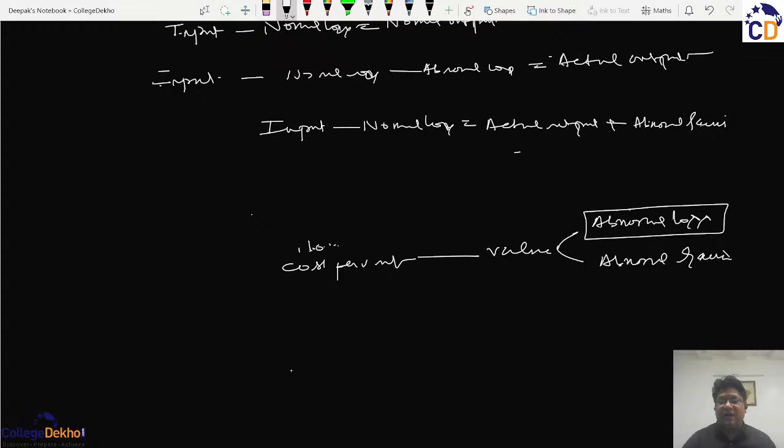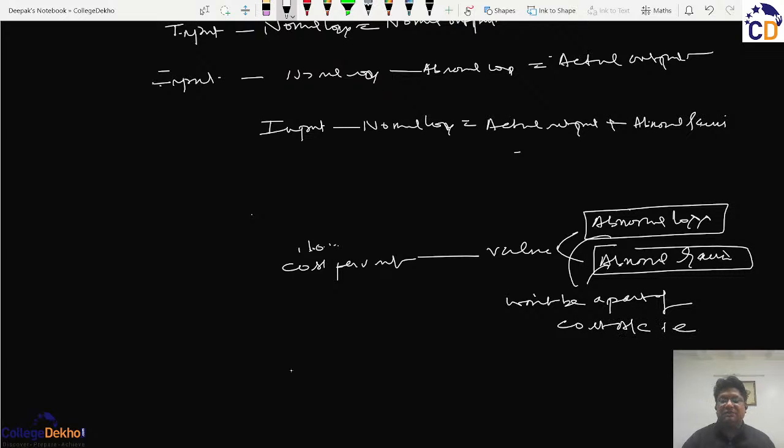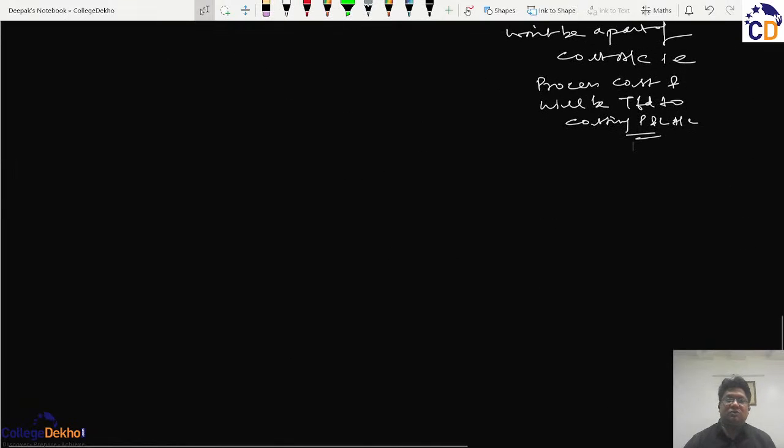Whatever the abnormal loss or abnormal gain, they will not be a part of cost accounts. They will not be a part of process cost and will be transferred to costing P&L account, as no abnormal item is a part of cost accounts.